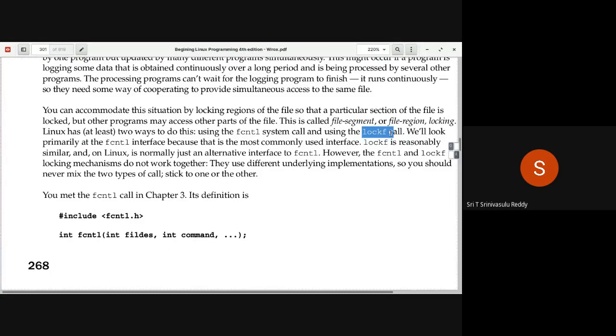So we were talking about this particular system call called fcntl. After opening the file, you get a file descriptor. Use that file descriptor to apply locks on regions of the file.